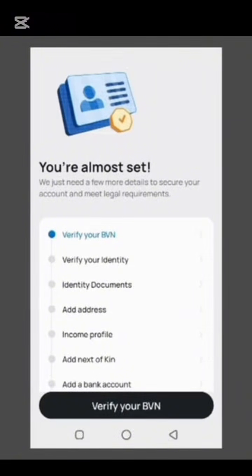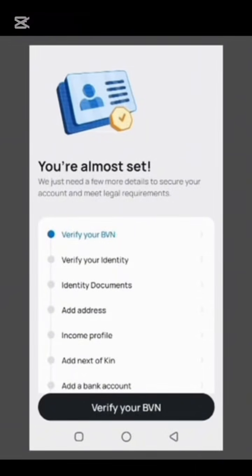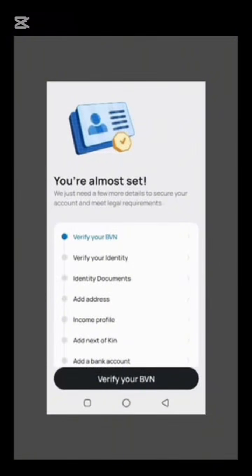So the next one is your income profile. In this case, the information that will be required under the income profile is for them to know your status. Are you a student, or are you a salary earner, or are you a businessman? They only want to know your status, your means of income. So that is just it about the income profile.